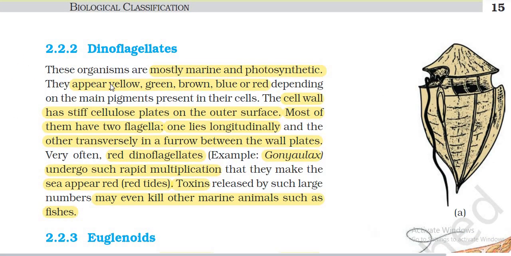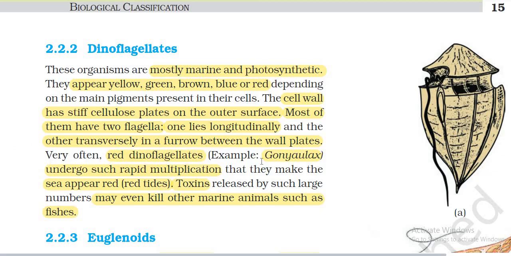Dinoflagellates. These organisms are mostly marine and photosynthetic. They appear yellow, green, brown, blue or red depending on the main pigment present in their cell. The cell wall has stiff cellulose plates on the outer surface. Most of them have two flagella, one lies longitudinally and the other transversely in a furrow between the wall plates.